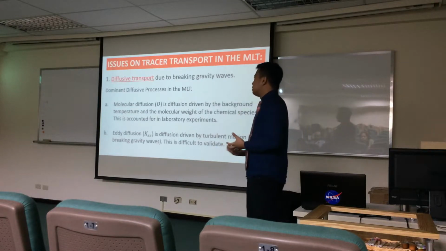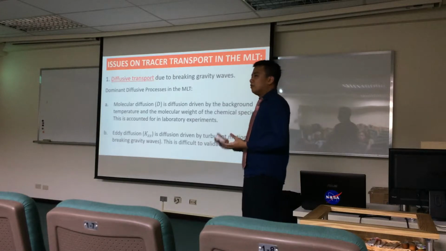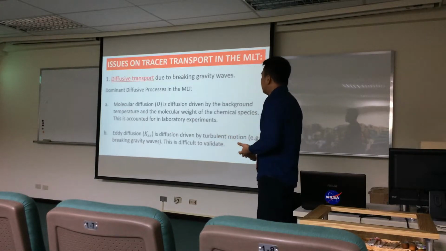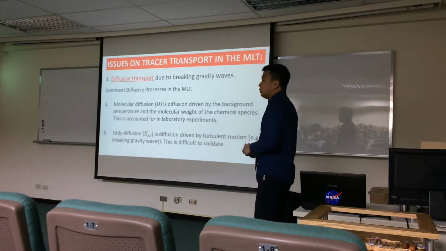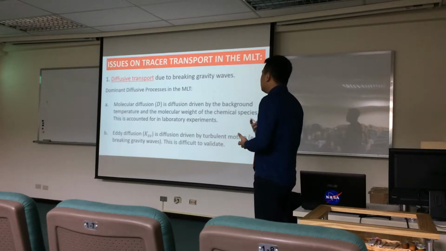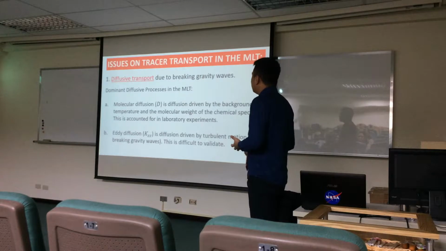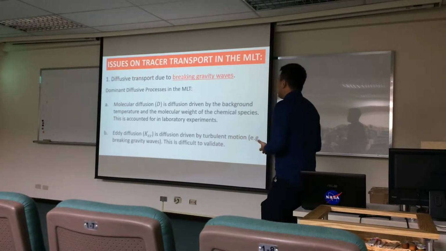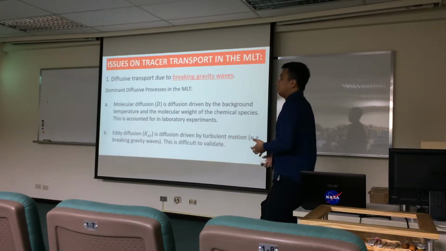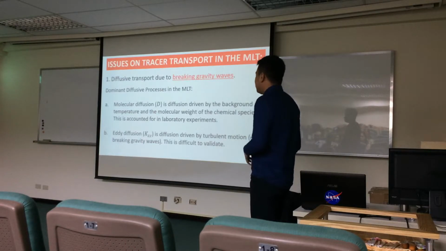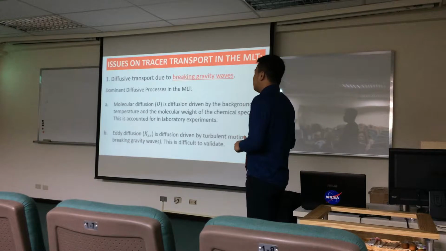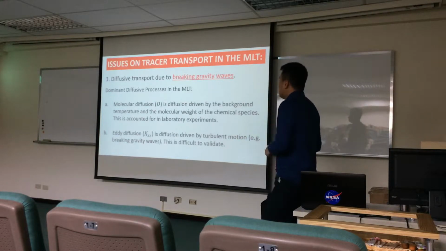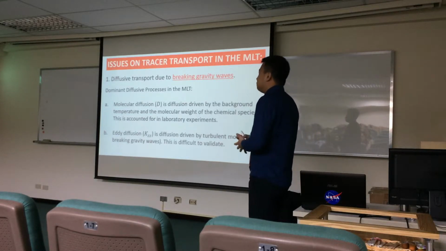Now the diffusion coefficient from this is easily accounted for through laboratory experiments. The other main diffusive process in the MLT region is the one called eddy diffusion, and this is the one driven by turbulent motion, which in the MLT region is predominantly due to breaking gravity waves. In contrast to molecular diffusion, eddy diffusion coefficients are very, very difficult to get, and they continue to be a major source of error in our simulations of the middle and upper atmosphere, of the entire atmosphere.